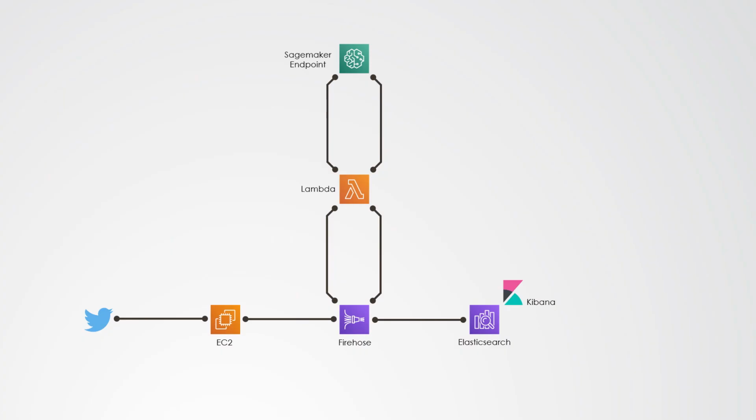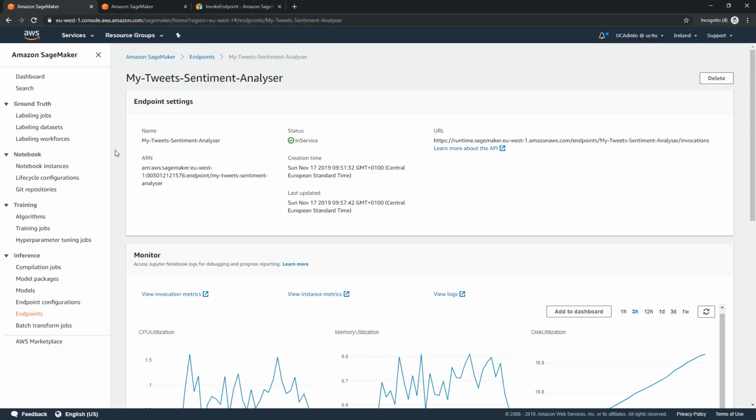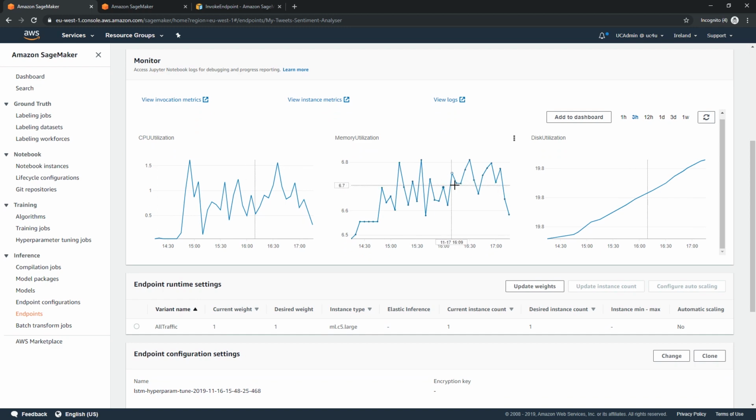So I deployed that final model based on BlazingText and my optimized LSTM neural network. The architecture is the same as when I was using AWS Comprehend to do the sentiment analysis, except that my Lambda function, which is run by Firehose, instead of asking Comprehend to do the sentiment analysis, is making requests to my SageMaker endpoint, which you can see here, taking requests and making predictions.